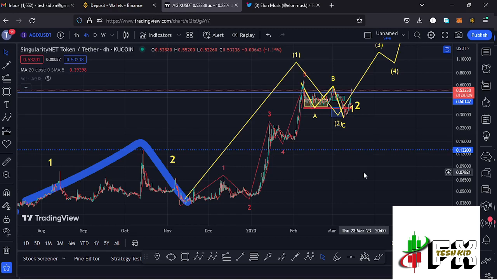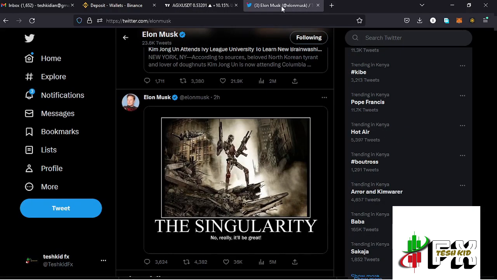allow me to first give you the fundamental analysis as to why Agix is giving us a massive run up to the upper side at the moment. And you can see that here on my Twitter page, on the Elon Musk official Twitter page, you can see that he tweeted something to do with Agix, saying that Agix is going to be great, and this is one of the reasons as to why we are seeing a massive run up on Agix.